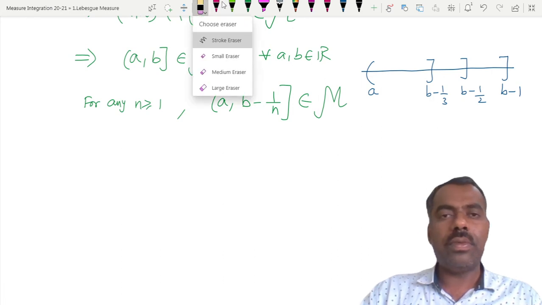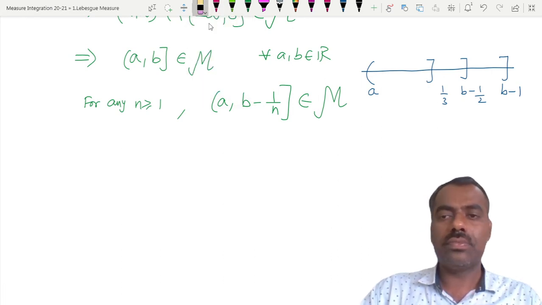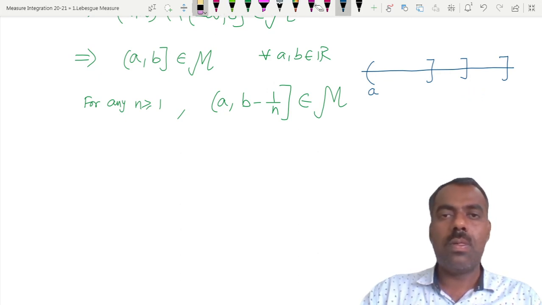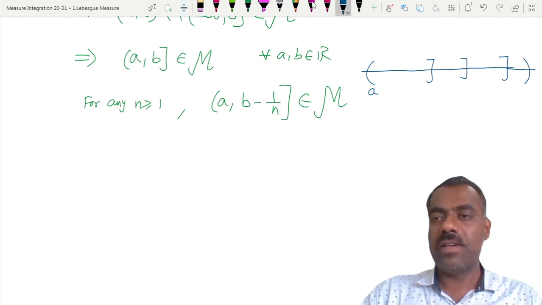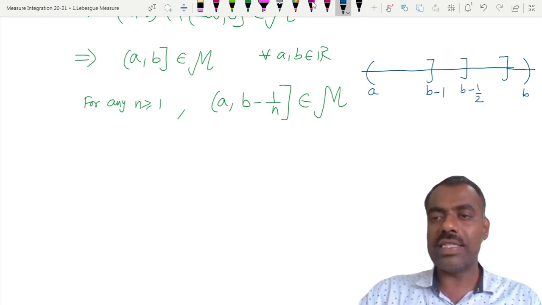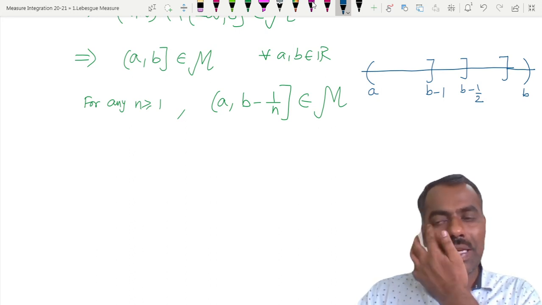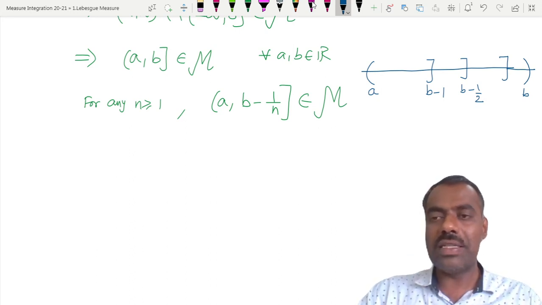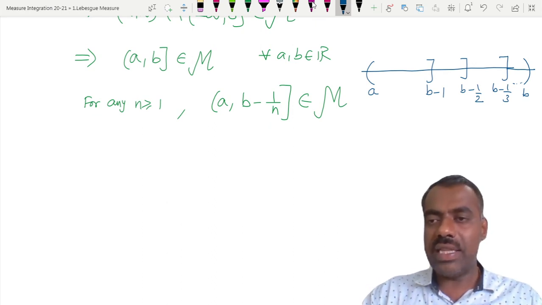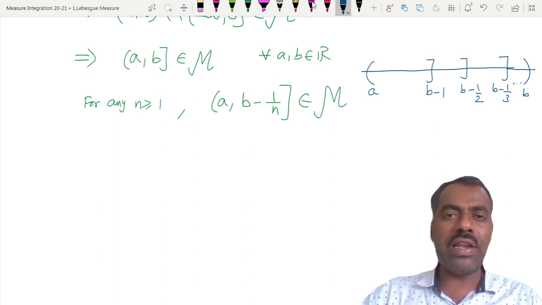So let me draw the picture again. Suppose this is b. Where will b minus 1 be? This will be something like b minus 1. Then b minus half. b minus half is close to b, compared to b minus 1. Similarly, b minus 1 by 3 and so on. Now, if I take the union of all these intervals, they get very close to the open interval a comma b, or not?